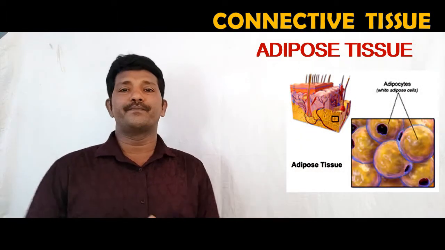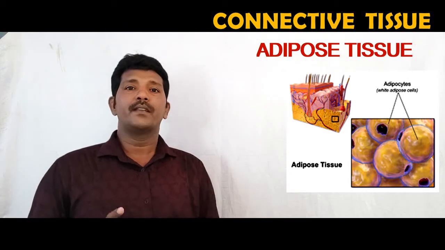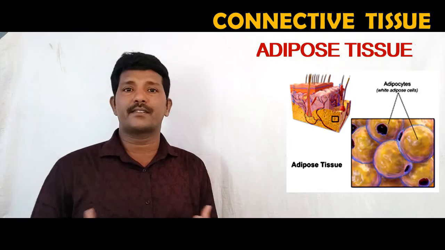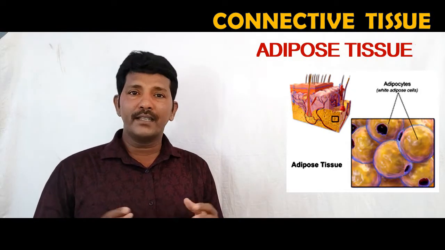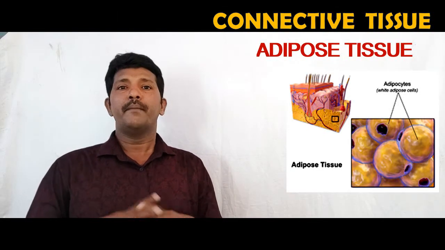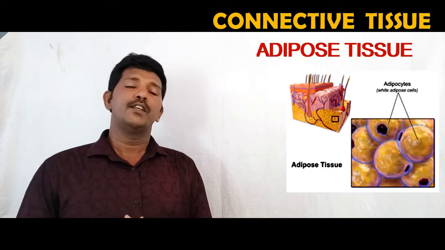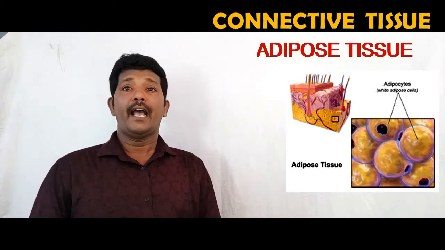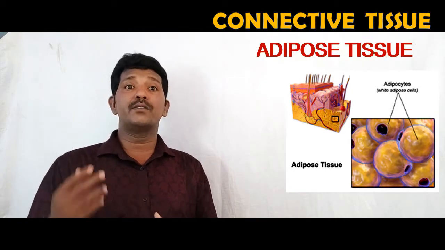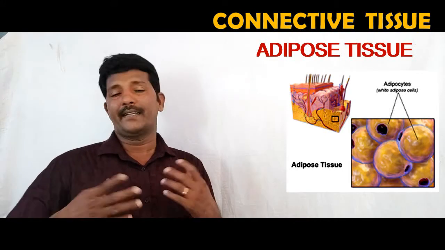Good. Another type of connective tissue is adipose tissue, fatty tissue, fat storing tissue, which is commonly found below the skin. There is a layer below the dermis called the adipose layer, which is composed of specialized cells called adipocytes, fat storing cells. The main function of adipose tissue is storage of fat, as these cells are filled with fat globules.